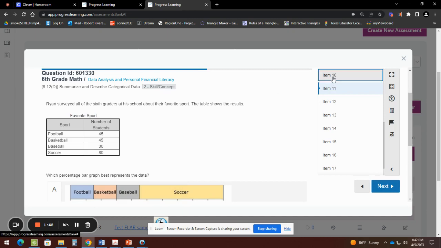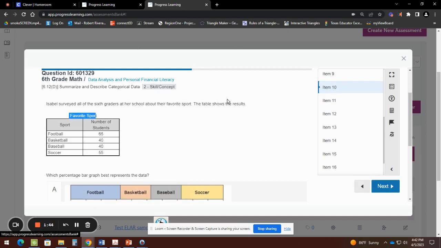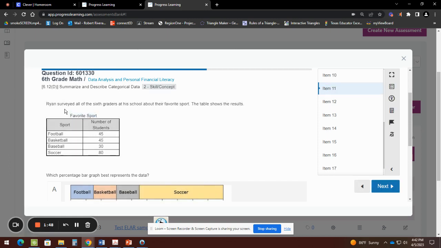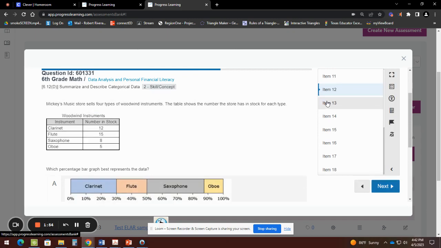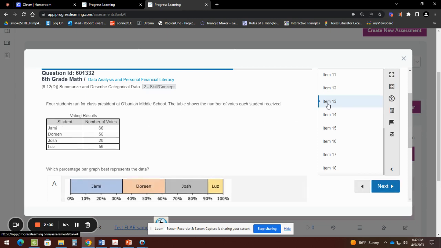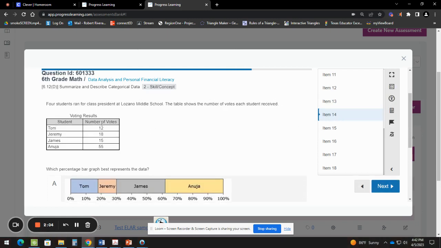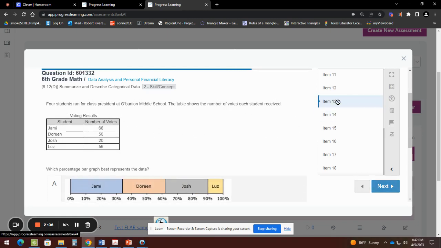And it's the same one or what? Okay, one of them is Isabel and the other one is Ryan. So you'll take care of both of those. Favorite sports, both items. The woodwind instruments, that's for homework also. Voting results, I'll take care of that one. Voting results at Lozano Middle School, and we have voting results at O'Banion. I'll take care of one, you take care of the other.